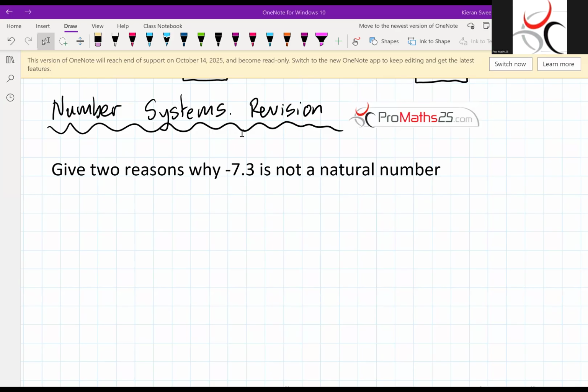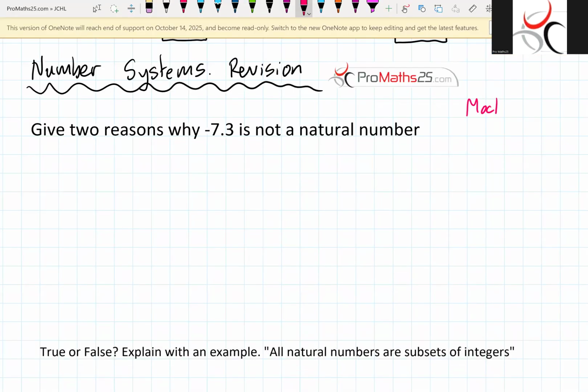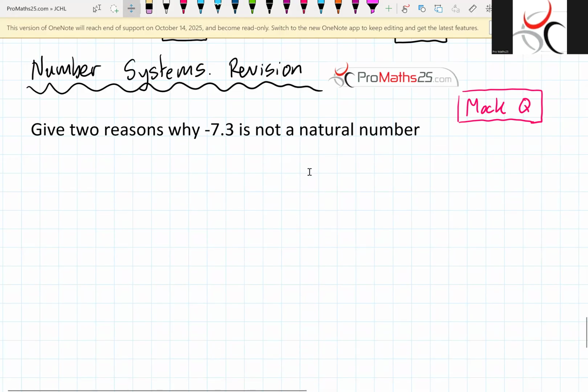We want to do a little bit of a revision here now on number systems. And the first question here is straight off the mock papers. It's hot off the press. So this is a mock question. And it says, give 2 reasons why minus 7.3 is not a natural number.